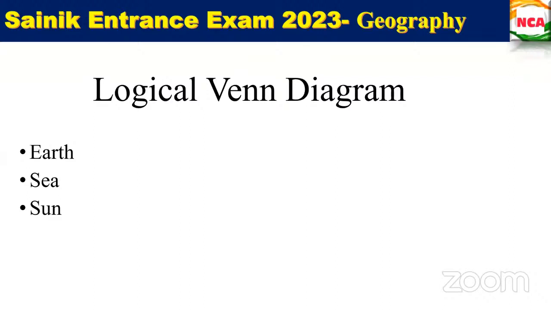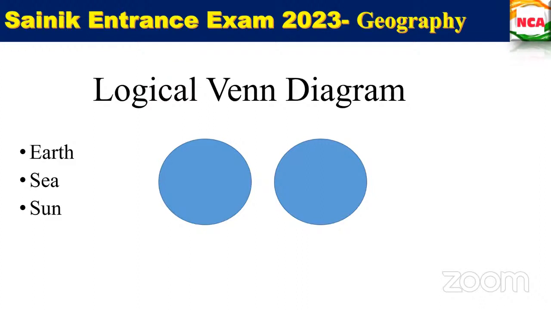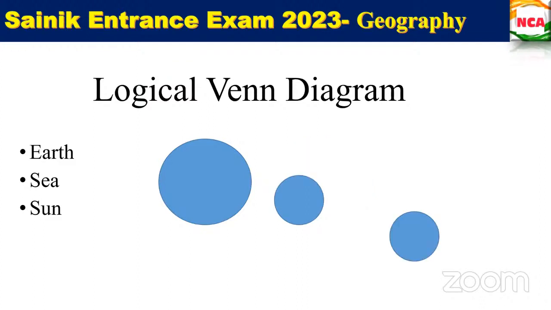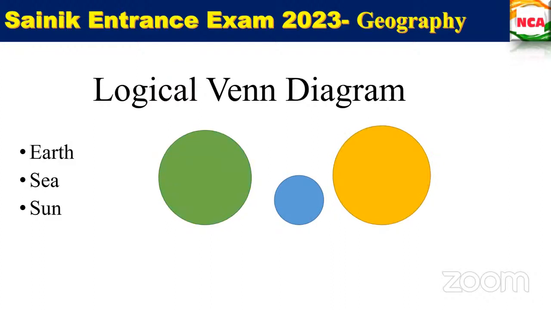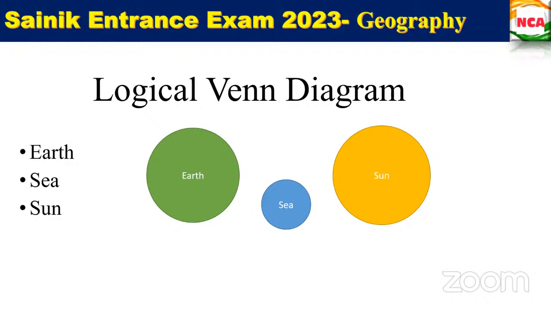So Earth is a separate part, right? Earth, we will take it as blue. So one more diagram: Earth, Sun. This Earth we will take as green. This blue is sea. This is sun. How will it be?